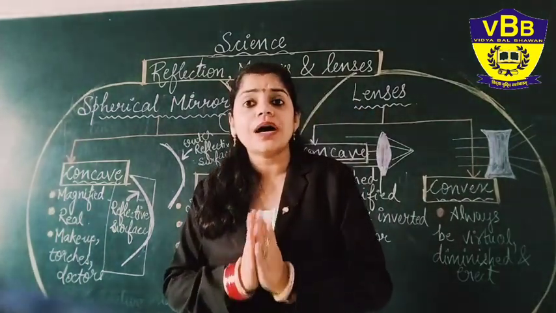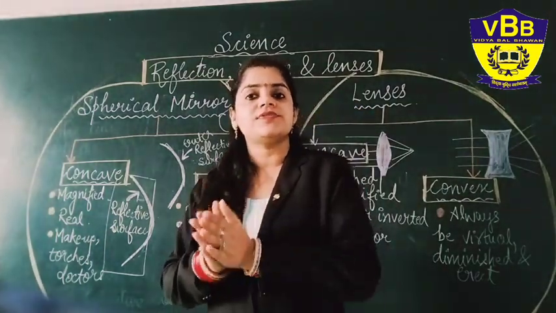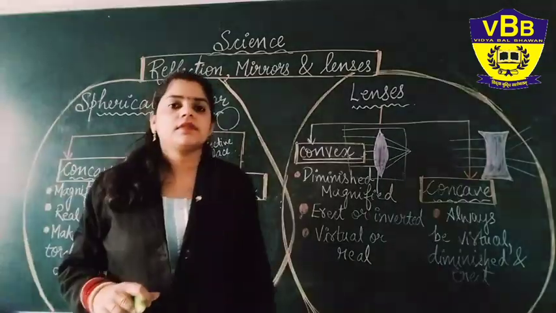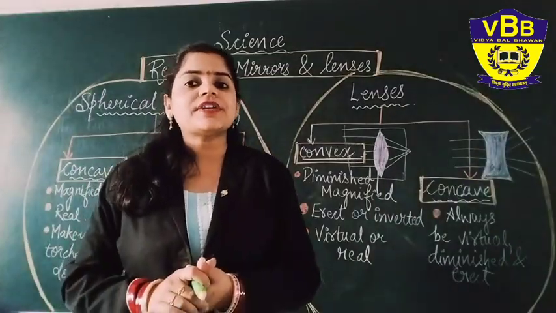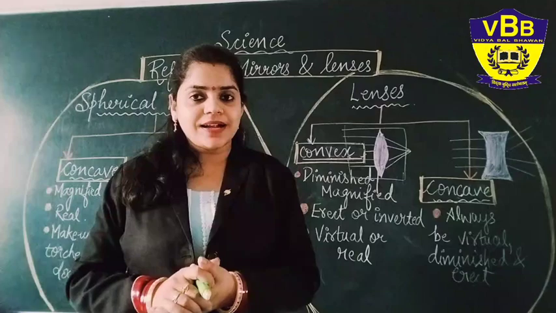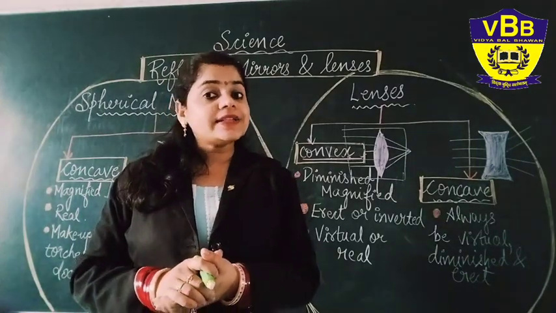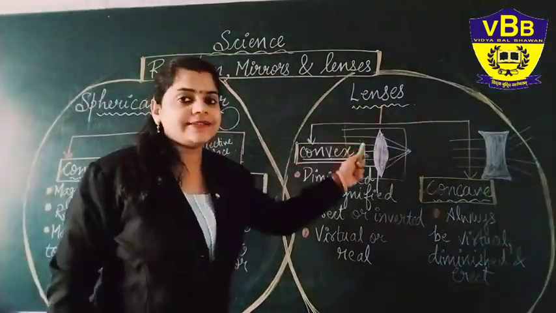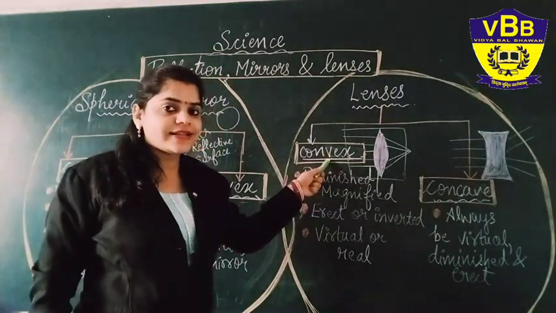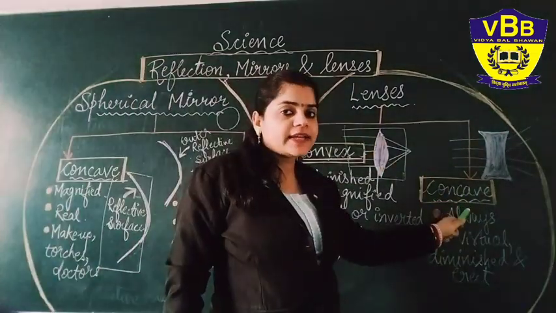Now I hope you are clear with the concave mirror as well as the convex mirror. So we have already talked about mirrors. Let us start with the lenses topic. In lenses we have two kinds of lenses. First one is our convex lens. Next one is our concave lens.